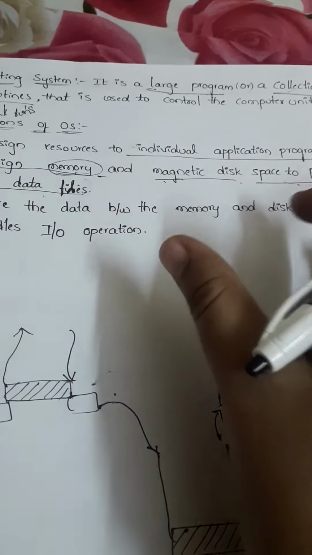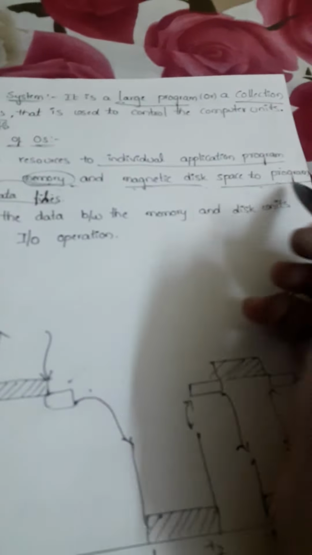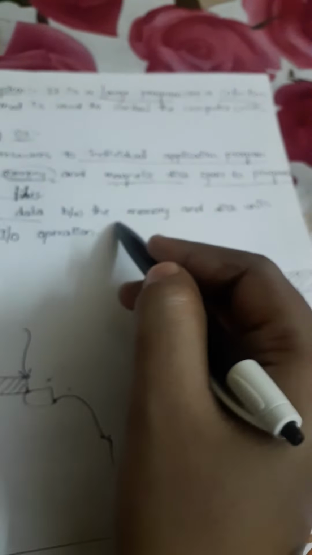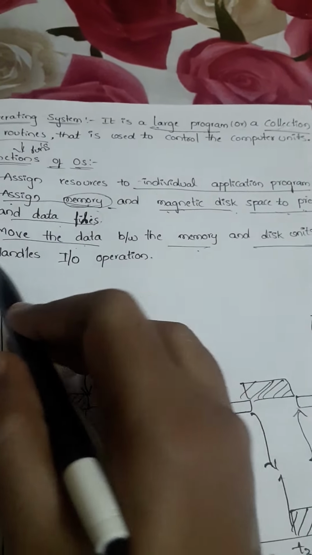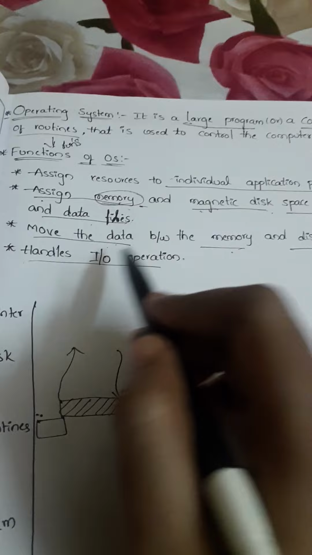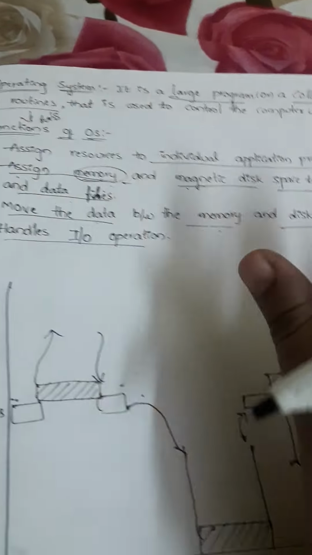That means it will be creating some space for storing the programs and data files. Next one is moving the data between the memory and disk unit, so the OS can move the data from memory to the disk. And next, handling IO operations, that is input output operations.